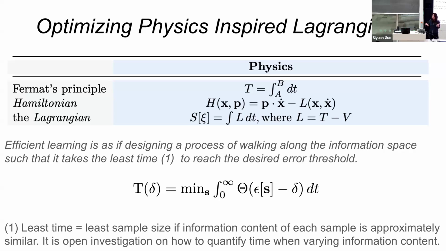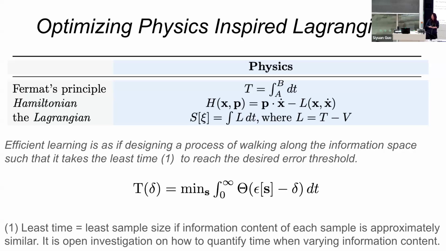It is still an open investigation to quantify time when the information content for samples is varying. But so far, let's assume that. And what Fermat's principle is saying is simply, we observe information one sample at a time. Once I see my generalization error hit a threshold delta, I stop. And the point is I want to minimize, controlling my data such that it can learn the fastest. That's what I mean by efficient learning.